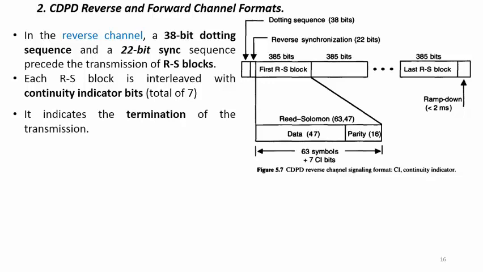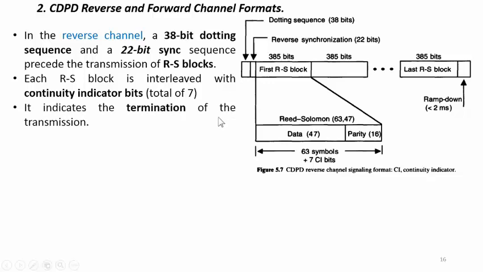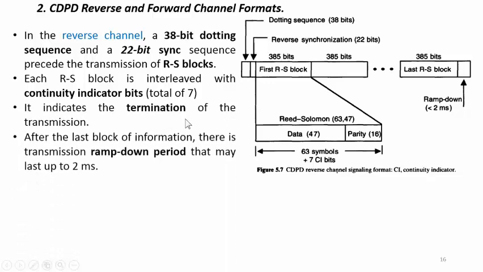The continuity indicator tells the particular mobile phone or the particular section in the cellular network whether more frames are coming, or this is the end of the data. After the last block of information, there is a transmission ramp down period that may last up to 2 milliseconds.